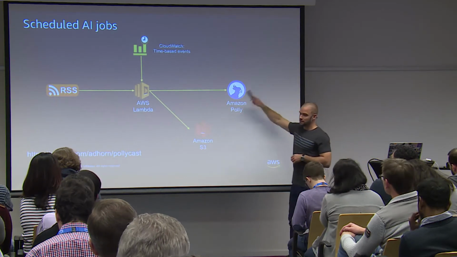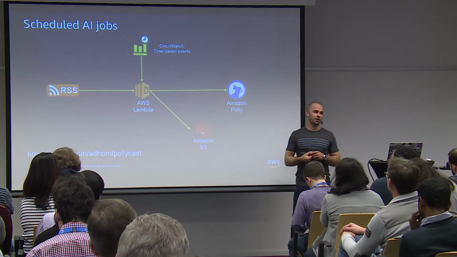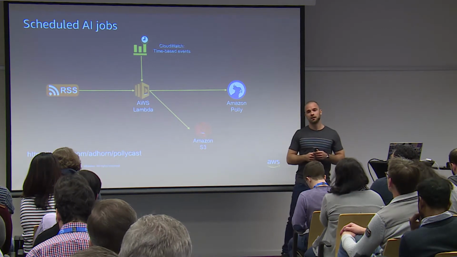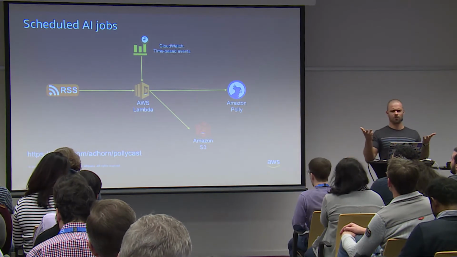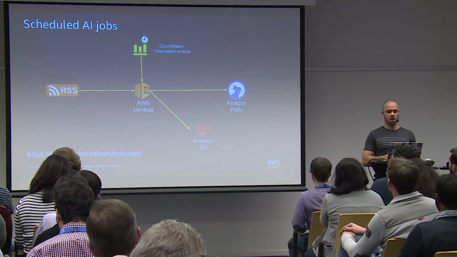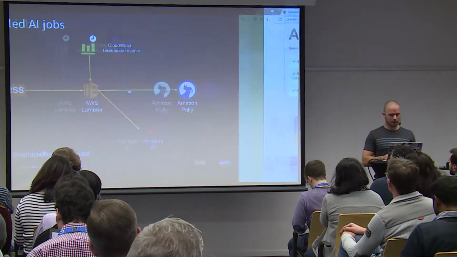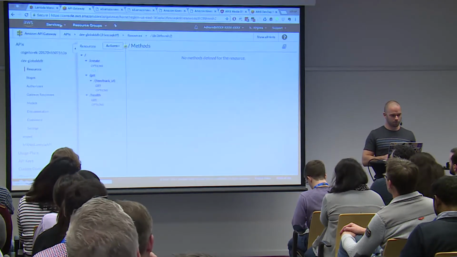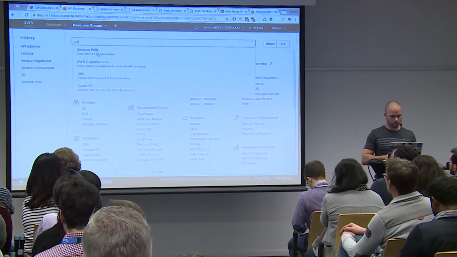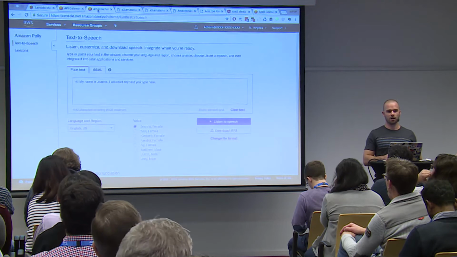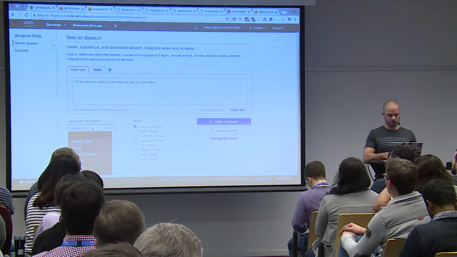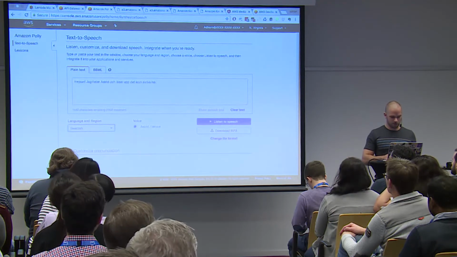Again, in AI, something that has started to pop up a lot is this pattern. And Polly, actually I can demo quickly. Do you know what is Polly? No, cool. Let me demo you quickly. Polly is an AI service that converts text to voice, right? So for example, and I'll do it in Swedish because it's easier for you.